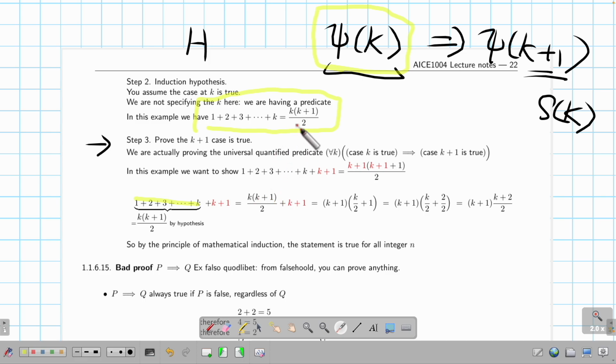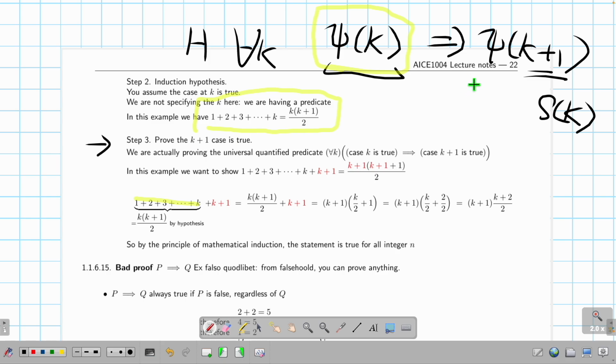I just call it the yellow box. Now I have two numbers that are the same, so I can factor them out. Now 1 is just 2 divided by 2, then I have this done. So what I did is I just showed this. And since k can be any number, I just showed that for any k, this is true.